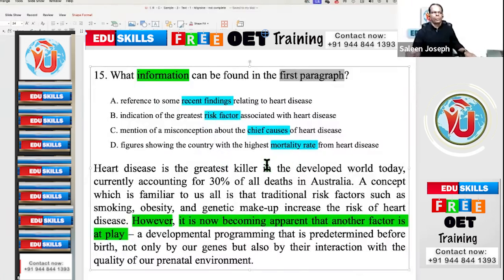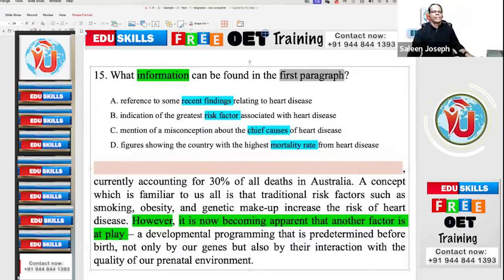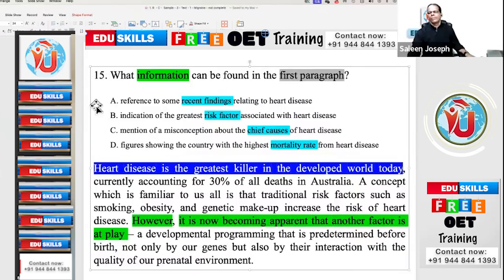Anyhow, if you have a notebook, please take the notebook and a pen or pencil with you. Now, heart disease is the greatest killer in the developed world today, is the topic sentence. The main sentence is known as the topic sentence, and the main gist of the paragraph will be there. Now write heart disease in your notebook.